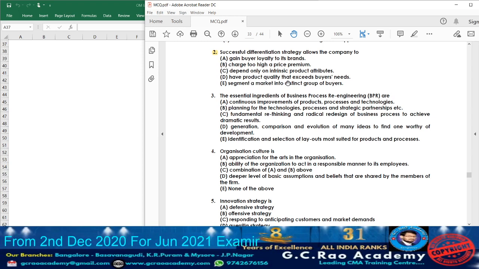Option D, have product quality that exceeds buyer needs. Product quality will be there, but they cannot exceed the buyer needs. It will be meeting the buyer needs. So accordingly, option D cannot be the answer.